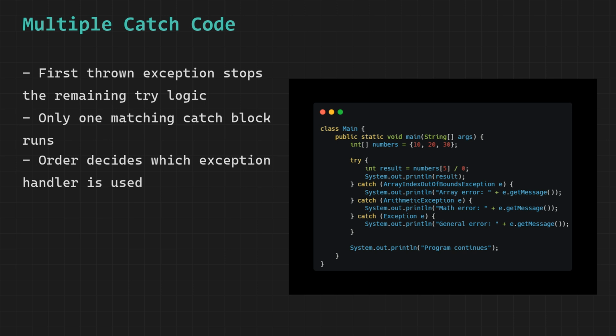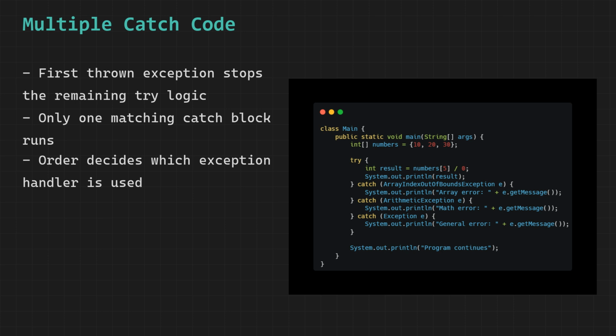The very first thing Java tries to execute is accessing index 5 of the array. Index 5 does not exist in this array because the array only has 3 elements. The moment Java tries to access index 5 it throws an ArrayIndexOutOfBoundsException. The exception is thrown right there and Java immediately abandons the rest of the try block. The division by 0 never even gets a chance to happen because the exception was already thrown before reaching that part of the operation. Now Java starts checking the catch blocks one by one from top to bottom.